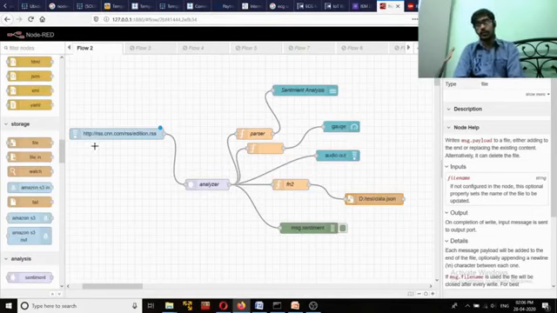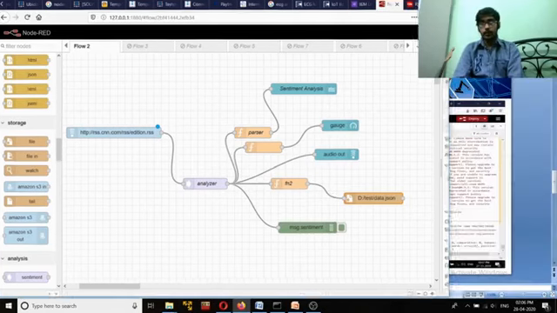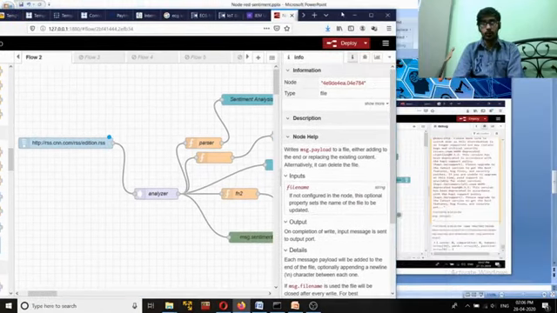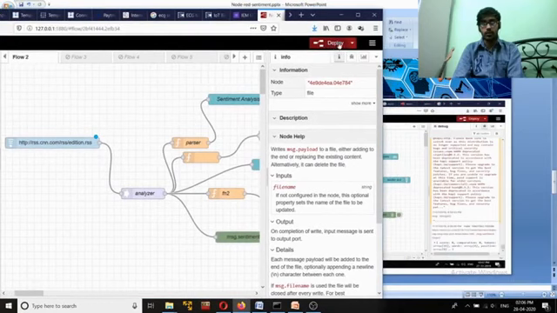So this is the final approach, or the flow of the application that we are creating. Now after creation of this application, what you can do is simply press the deploy button. You can see the deploy button is written over here.